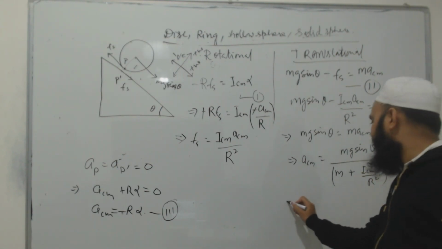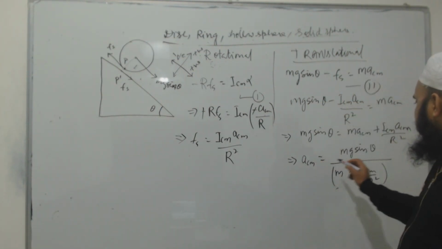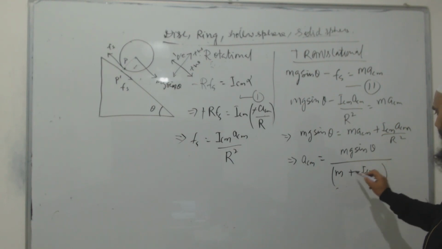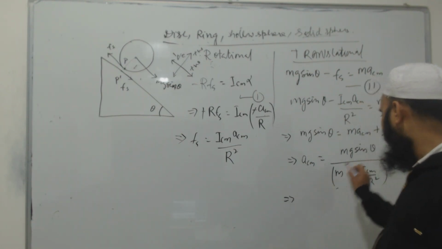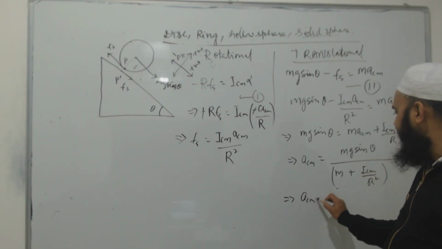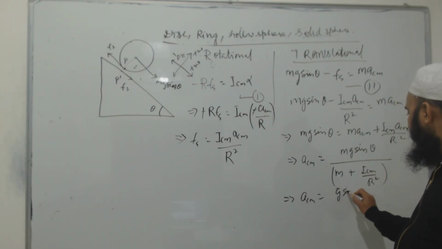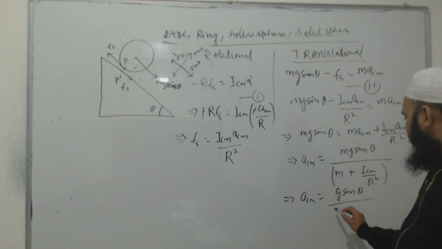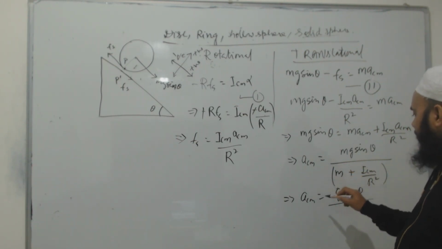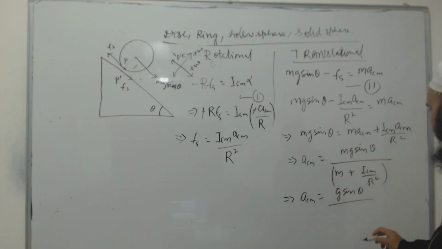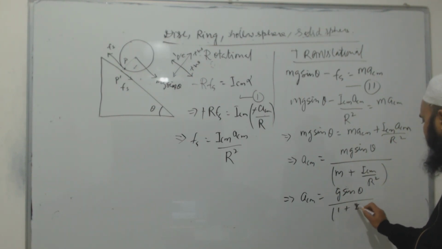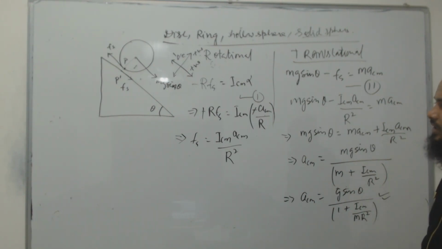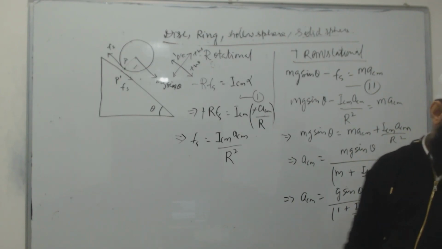If I take this m outside, ACM will be equal to mg sin theta divided by m plus m ICM divided by R square. So taking m outside, the m cancels out, and ACM will be equal to g sin theta divided by 1 plus I about center of mass divided by m into R square. This will be the general value, basically the common value.